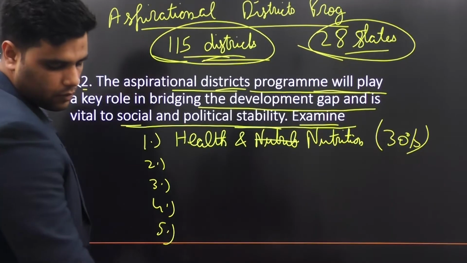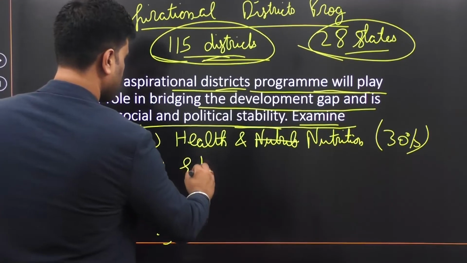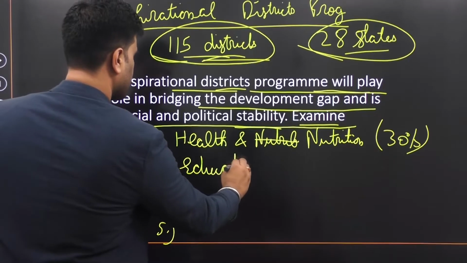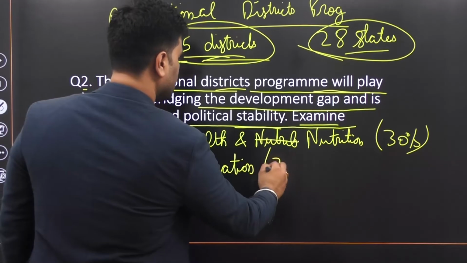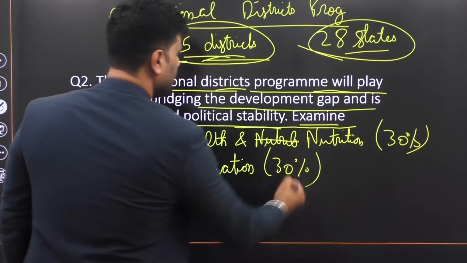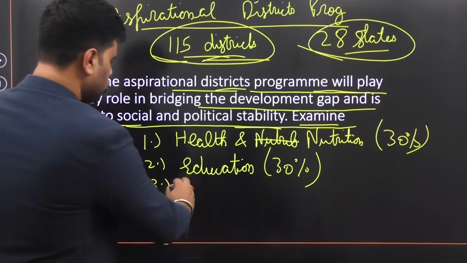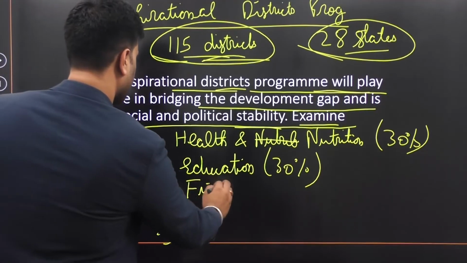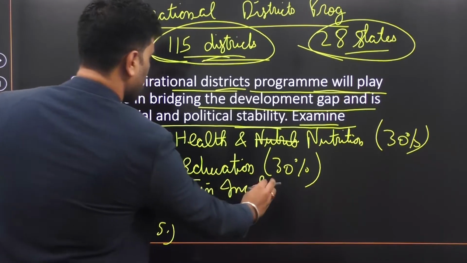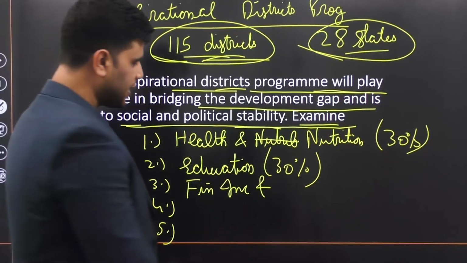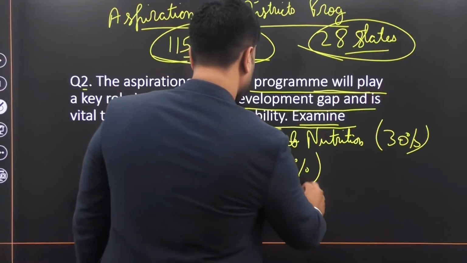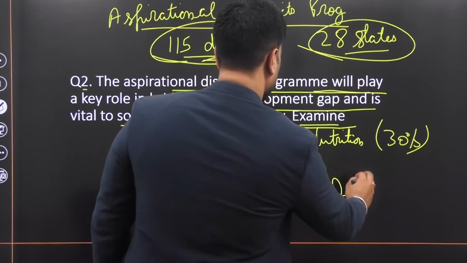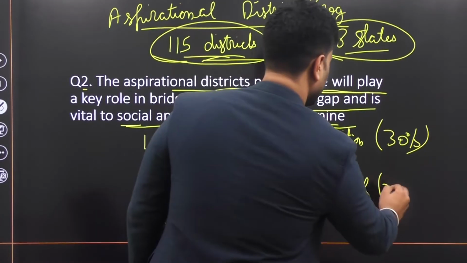Then education, it again has 30% weightage. Then there is financial inclusion. Financial inclusion and skill development. It has 20% weightage.